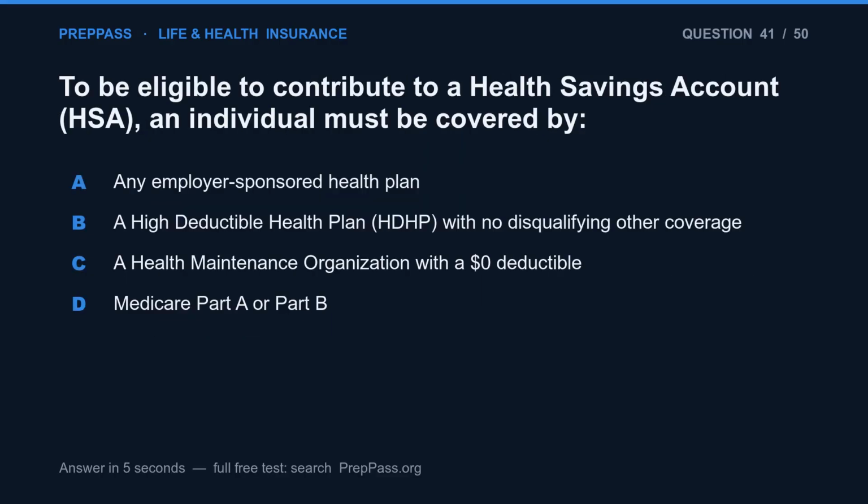Question 41. To be eligible to contribute to a health savings account, HSA, an individual must be covered by A. Any employer-sponsored health plan. B. A high-deductible health plan, HDHP, with no disqualifying other coverage. C. A health maintenance organization with a $0 deductible. D. Medicare Part A or Part B.